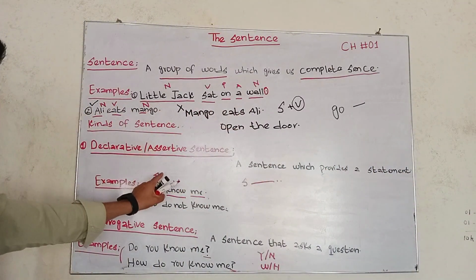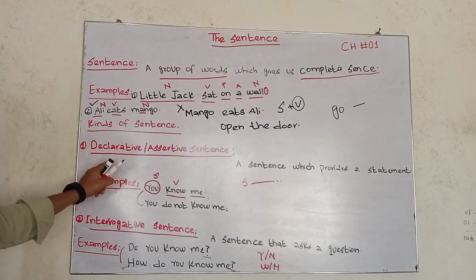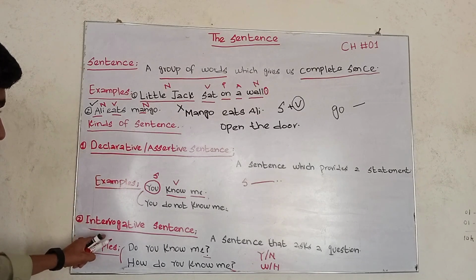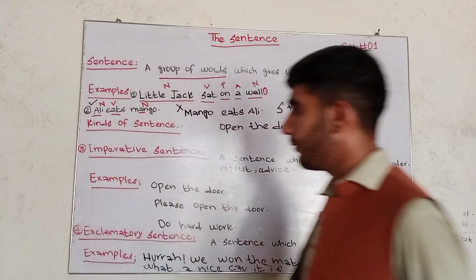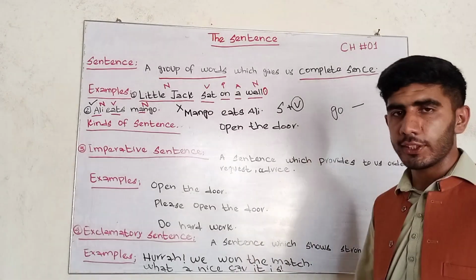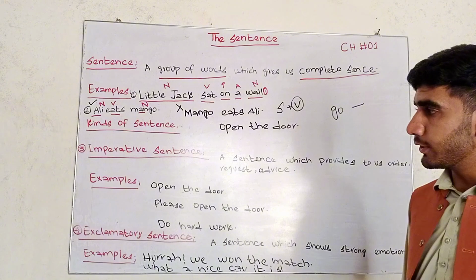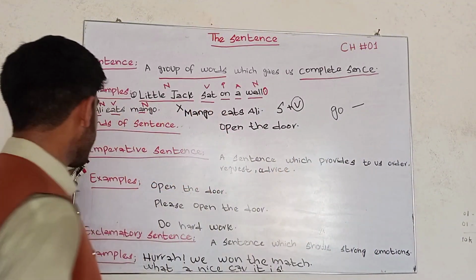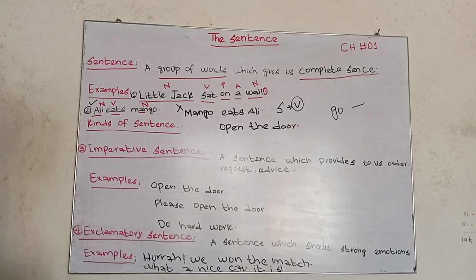After that, I'll erase the board, and I'll explain to you the remaining two parts: imperative sentences, and the second one, exclamatory sentences. We have explained the first, the assertive sentence, also called the declarative sentence. In the second step, we explained the interrogative sentence. The third kind is the imperative sentence, and the fourth is the exclamatory sentence.